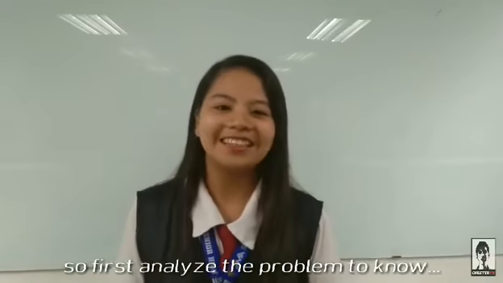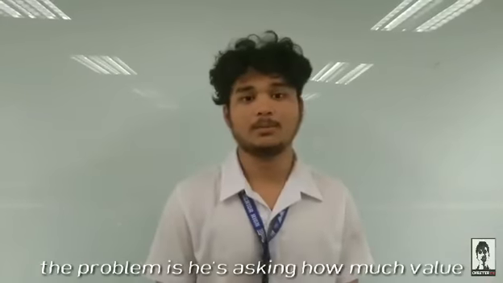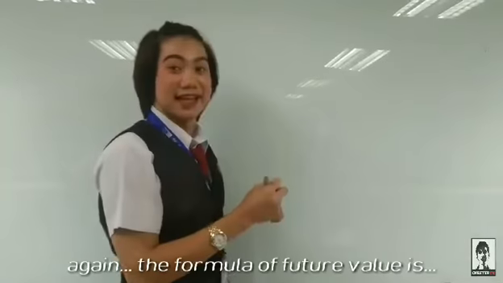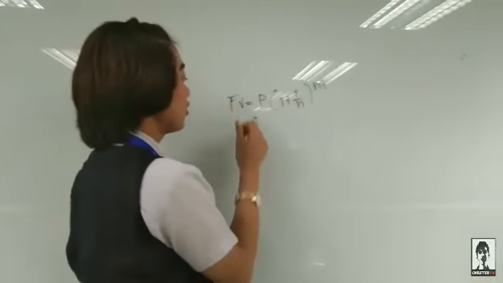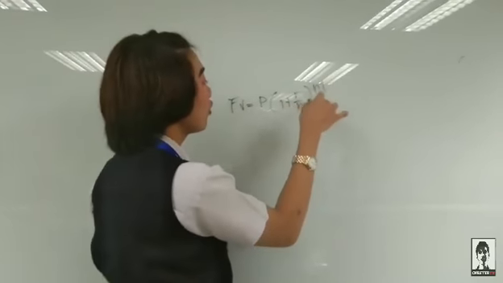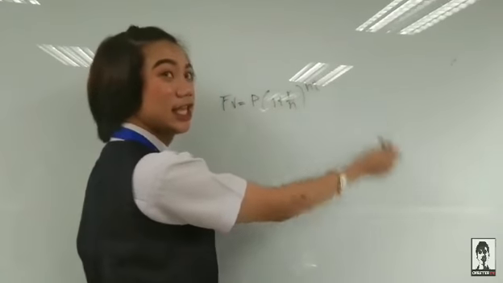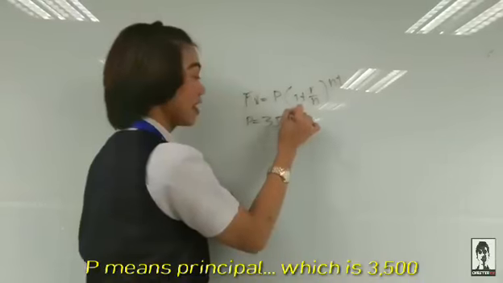So first, analyze the problem to know if it is the future value or the present value. The problem is asking how much money you will have after 2 years. Again, the formula of future value is future value equals P times 1 plus R over N, to the power of N and T. Principal is equal to 3,500.